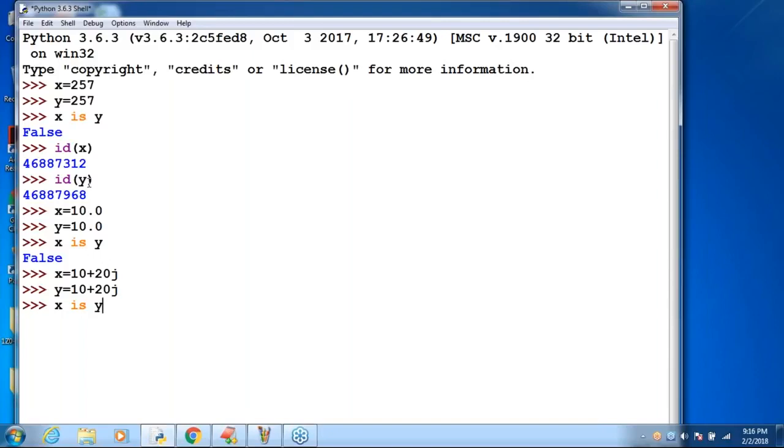Okay, the answer is false, because for complex numbers and floating point numbers, the reusing concept is not there. Always a new object is going to be created.